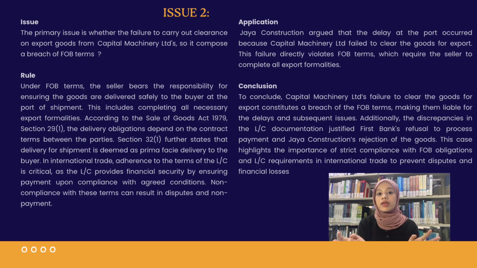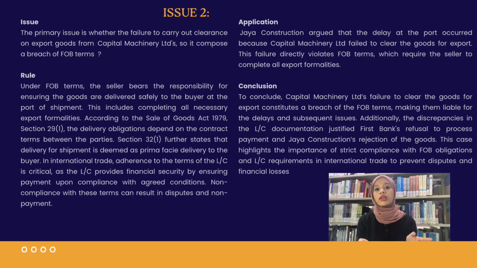First, the certificate of conformity was issued by an agency not certified in the LC. Second, the insurance certificate covers only 90% of the goods' value, not the full amount required. Third, the presentation of documents was outside the validity period of the LC.